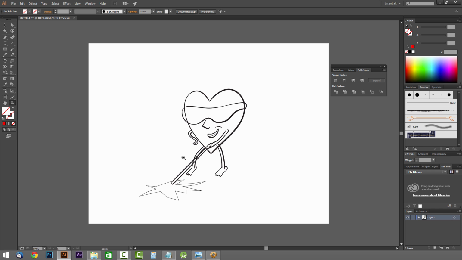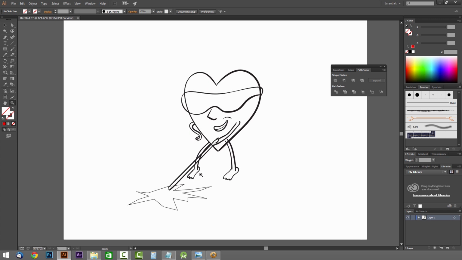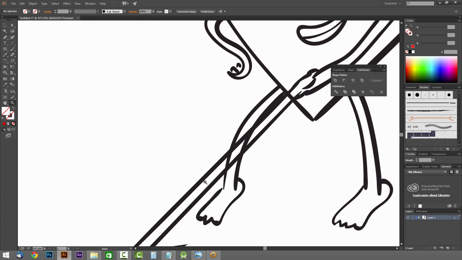Before we do that, though, you want to make sure anything that you want to appear colored in is in a closed shape. There are two issues I think I see right off the bat with mine. If we zoom up here, we can see this right here does not connect up. So what we want to do real quickly is click on one of my existing paths here, take the brush tool, get out my stylus, and just connect it. Oops.